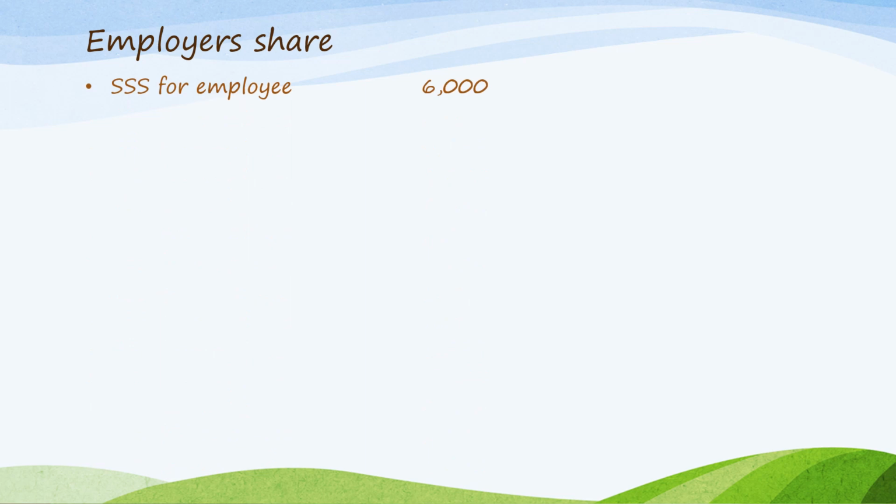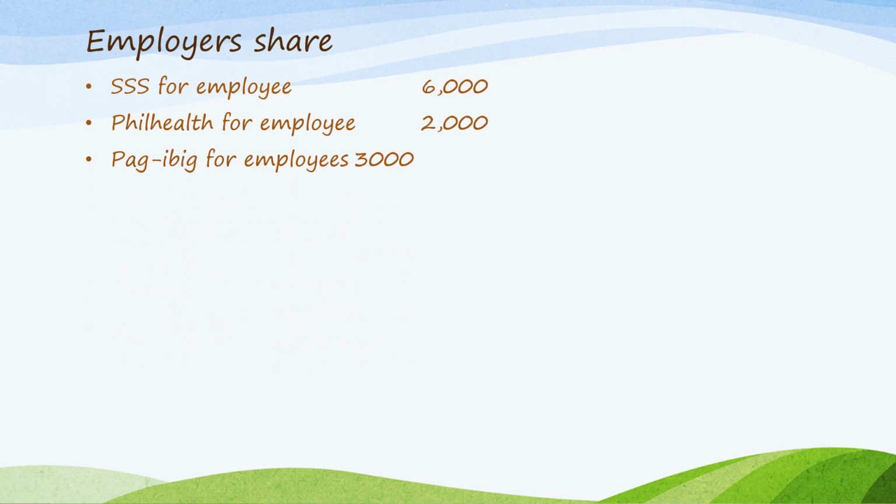Next, there's also the employer's share when it comes to these mandatory contributions. So, for example, if the employer's share for the SSS of its employee amounted to 6,000, the PhilHealth for its employee as an employer's share is 2,000, Pag-ibig 3,000. So, the entry will be debit SSS contribution expense 6,000. So, this is an expense on the part of the business because this is not deducted from the gross salary of the employees, but from the business itself.